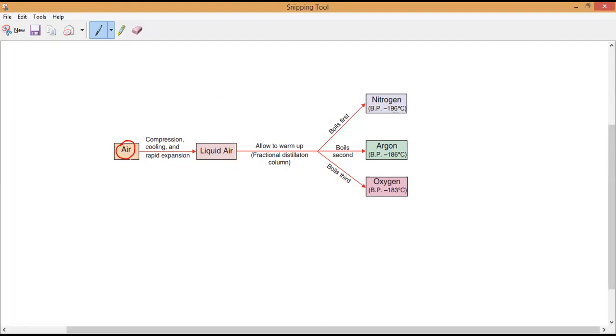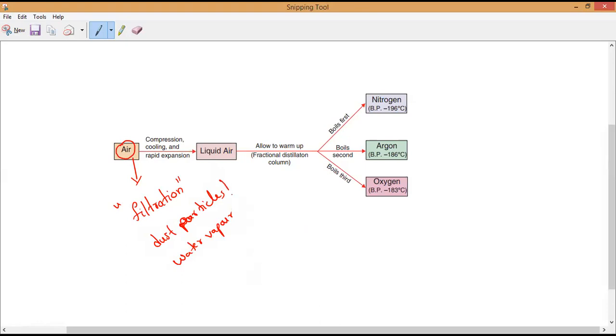Now, this air, first of all, we should go with the filtration. Why should we go with the filtration? Anybody can tell me? To remove dust particles, and as well as water vapor. So dust particles and as well as what? Water vapor.